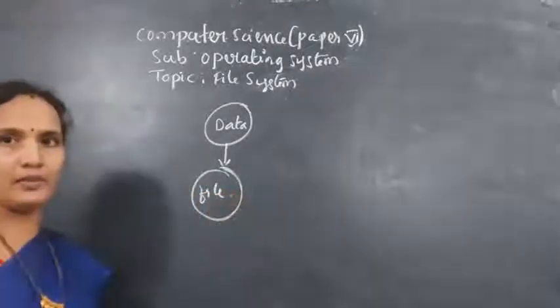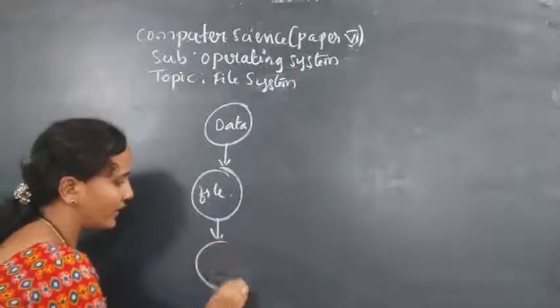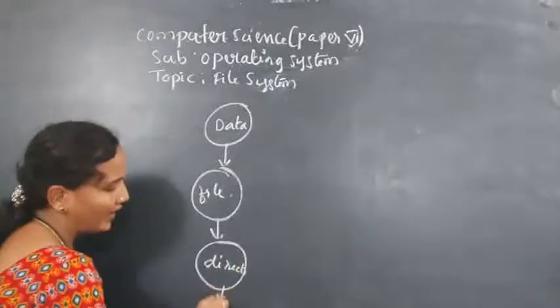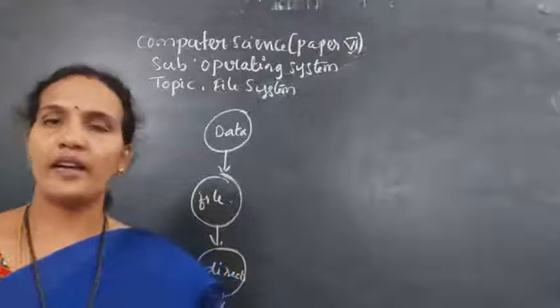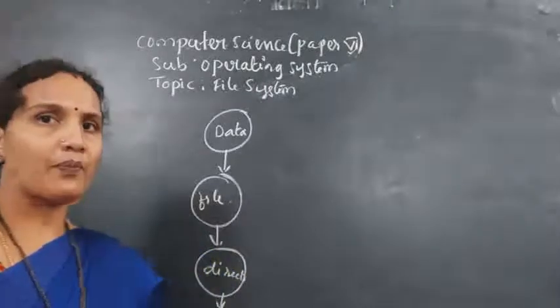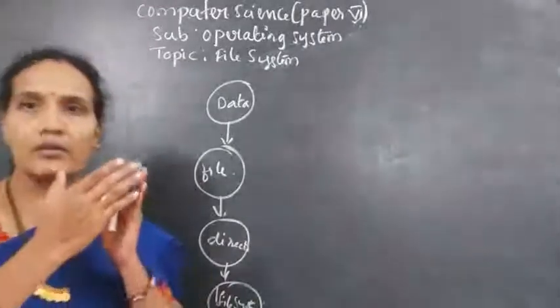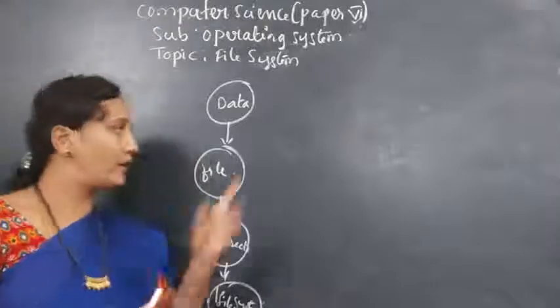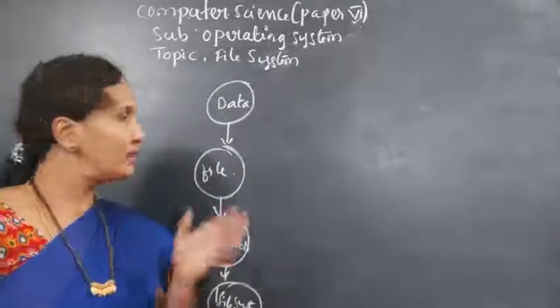Okay, in the system I'm explaining, where will this file be stored? In a directory. And the directory is stored in a file system. So this is a hierarchy of the data, meaning the hierarchy of the file system: how the file is created, what's stored inside the file, where that file is stored, and where the directory is stored. This is the internal structure.